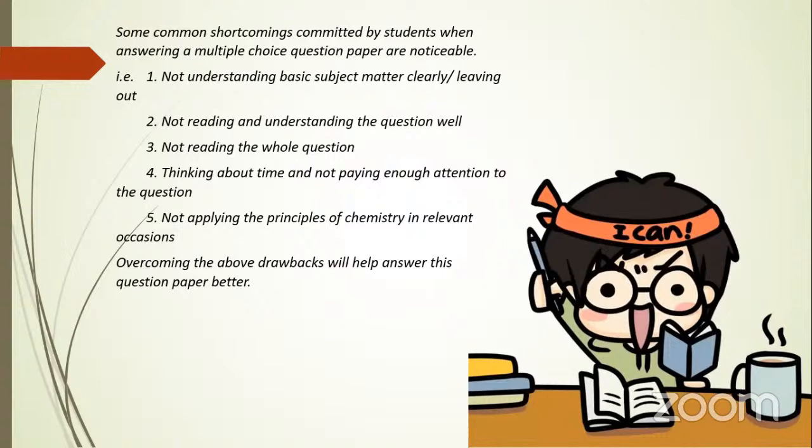And now you should collect what are the things that you already know and what are the missing points. Go through your syllabus and mark what are the things that you have missed and what are the things that you already know. If you have confidence in any subject area, you can take past paper questions and other model paper questions based on that particular topic, and then you can build confidence in that part. That is how you can train to apply the principles of chemistry on relevant occasions. So overcoming the above drawbacks will help you answer the question paper better. That is your target. Okay,